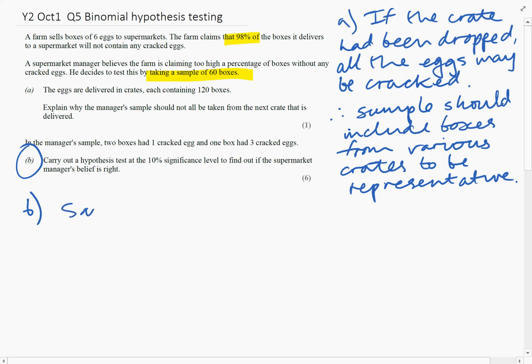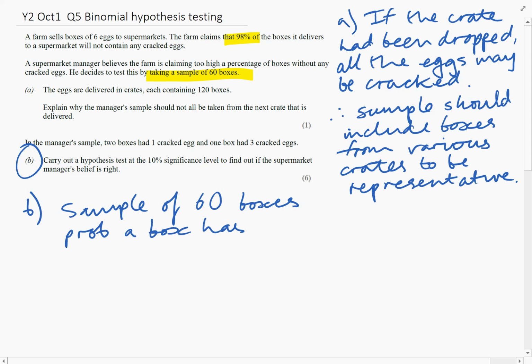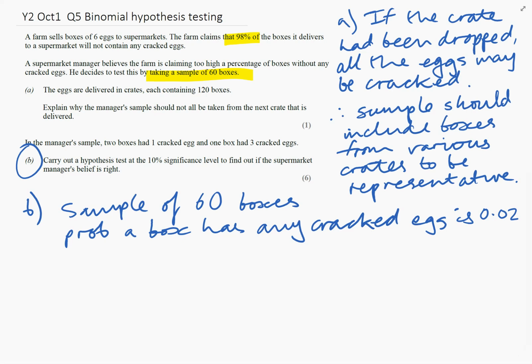So a sample of 60 boxes, and the probability a box has any cracked eggs is 0.02, just doing 1 minus 0.98 there.